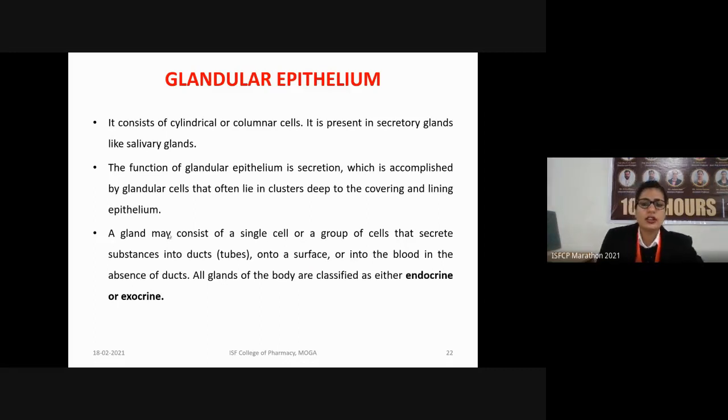On the other hand, we have the exocrine glands. These are the glands which have specific ducts. So their secretion will be carried out by these ducts to the desired place and their secretion will not be moved directly into the blood.